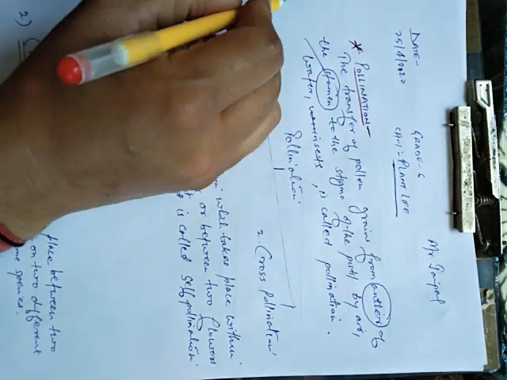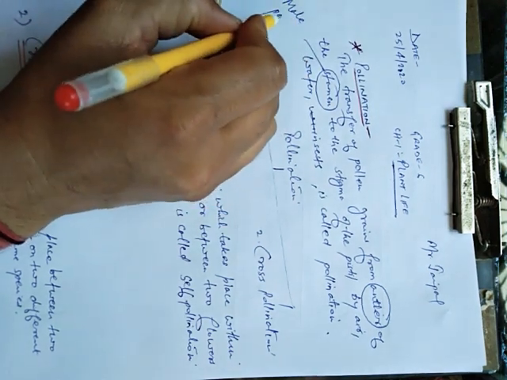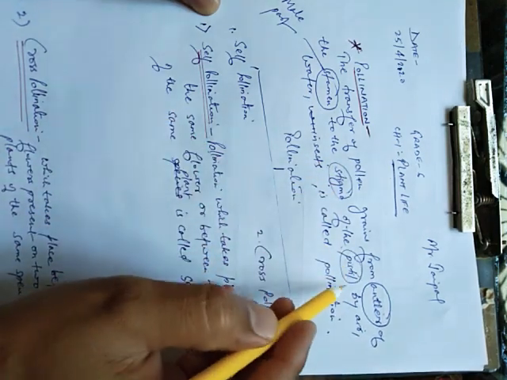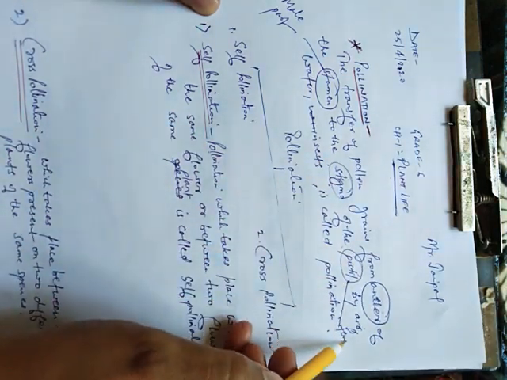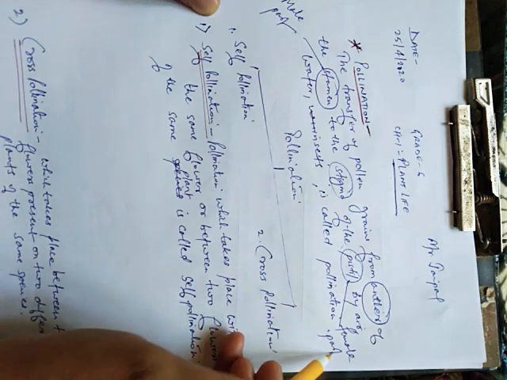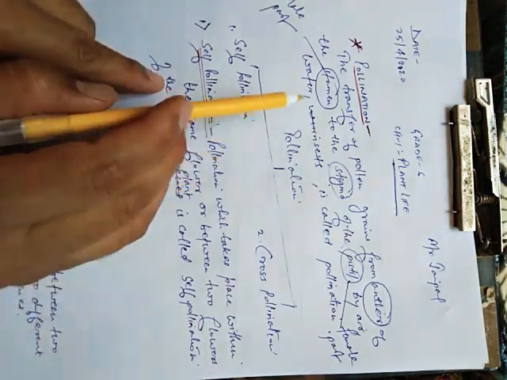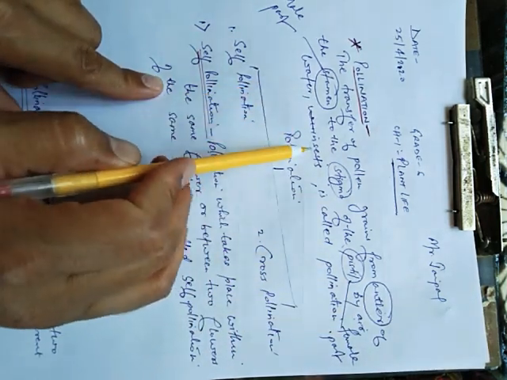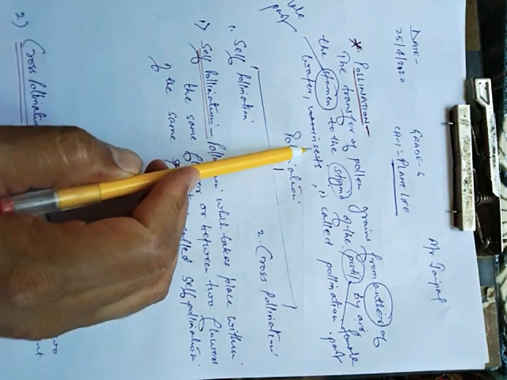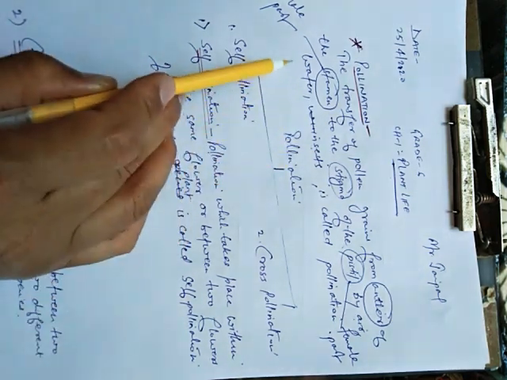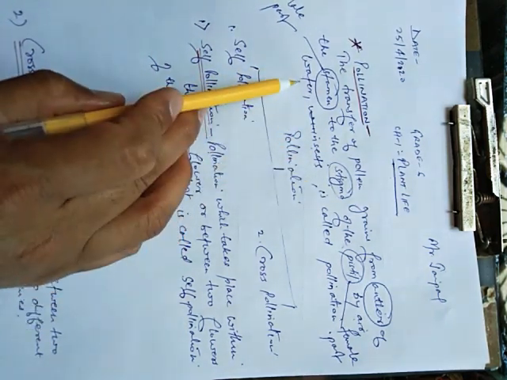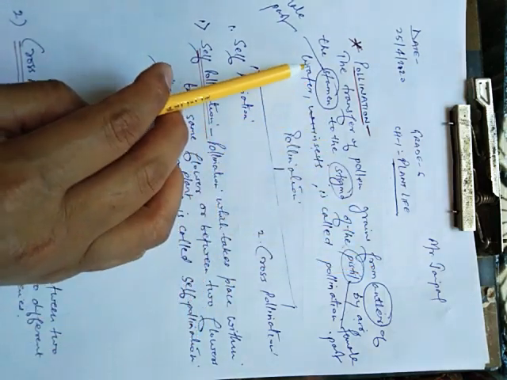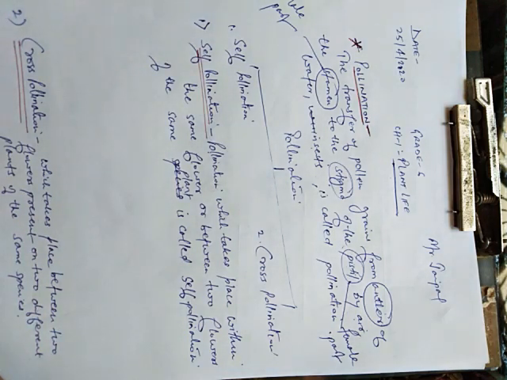Stamen is the male part, to the stigma of the pistil. It is the female part. Now see, you can see here some words: air, water, insects. Later on we will go through it. These are agents. Actually these help the pollen grains to move from the male part to the female part.